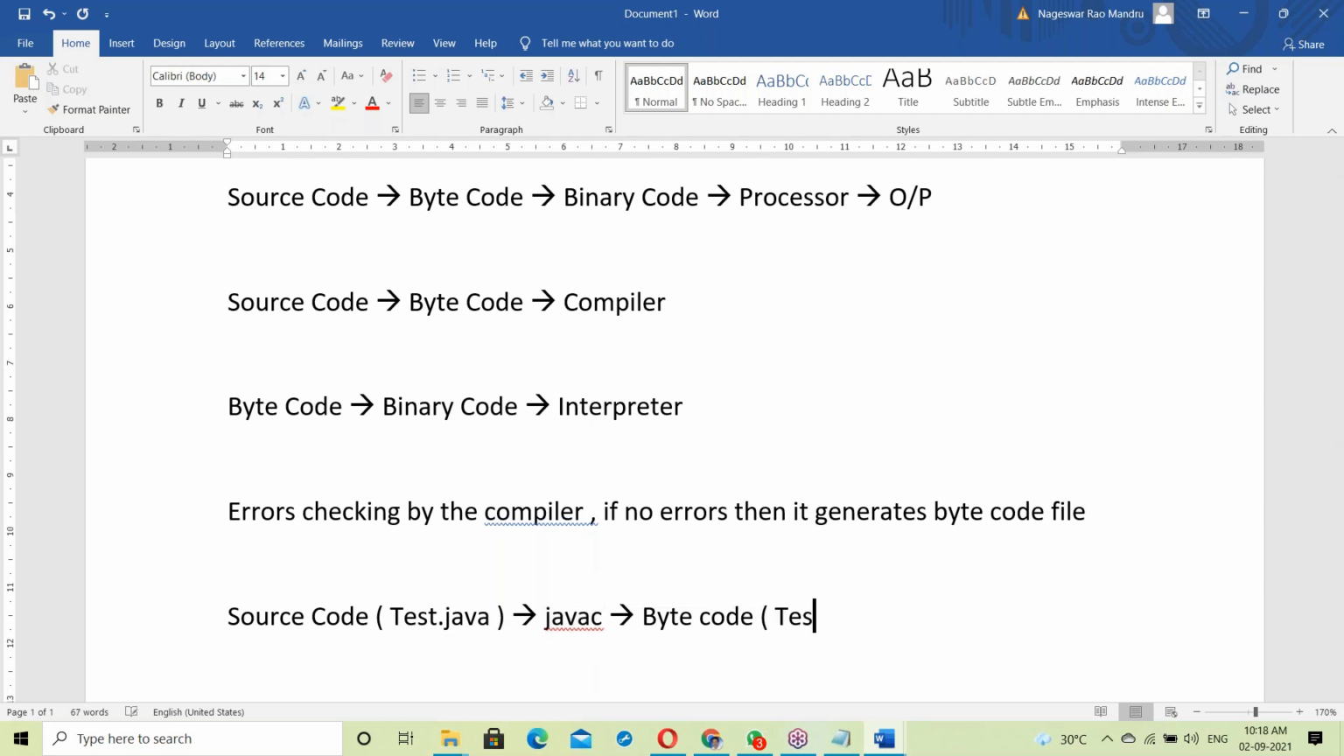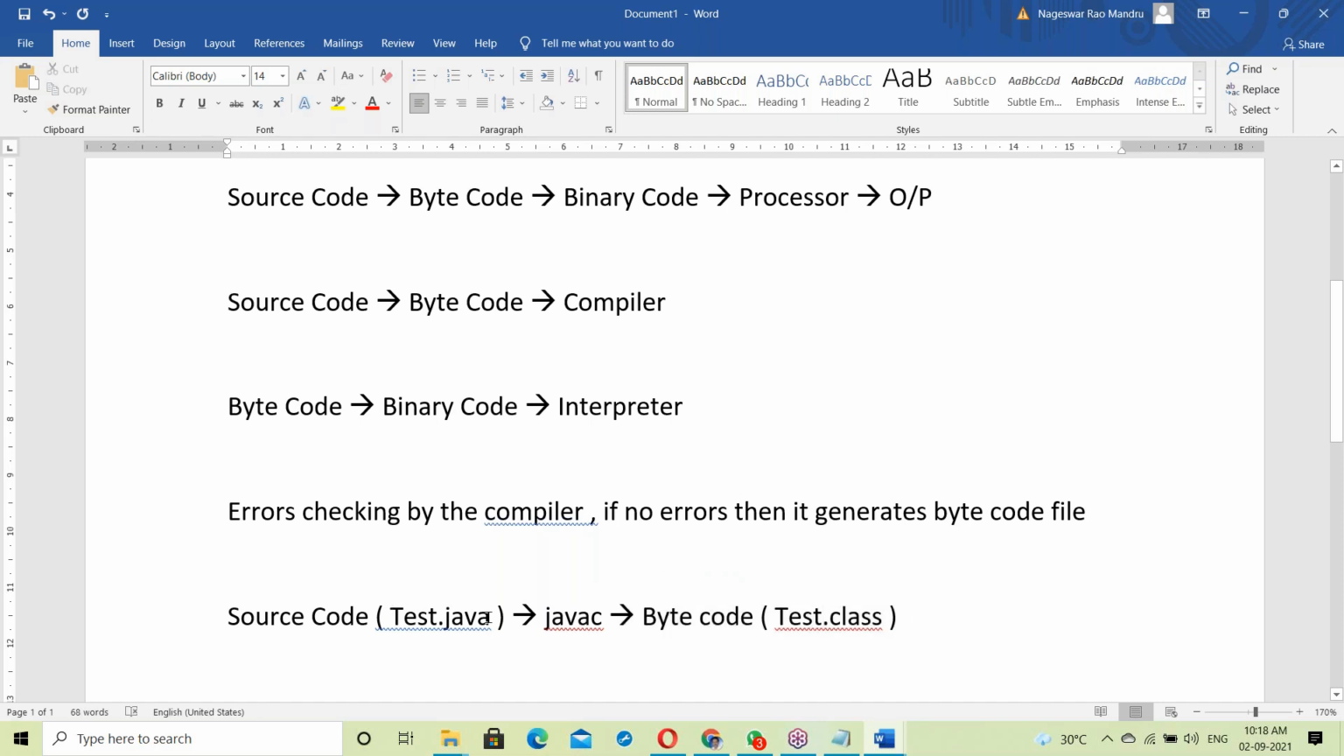Bytecode is a test.class file that gets generated. Dot class is a bytecode file. Dot java is a source file. So test.java given to the javac compiler, the javac compiler compiles and generates the bytecode file.